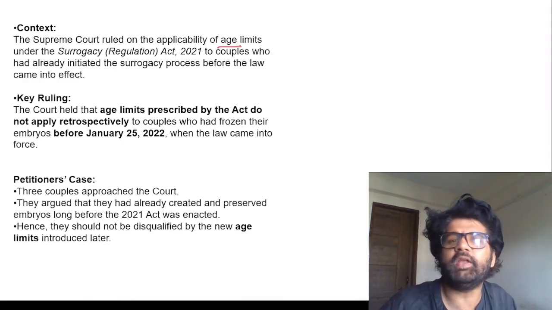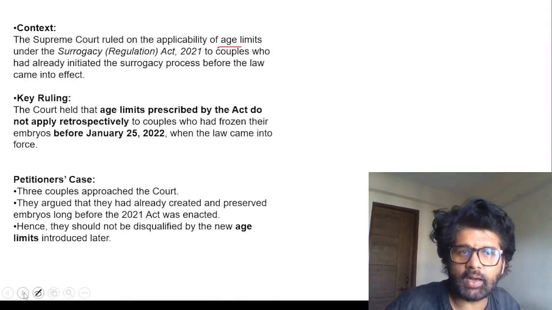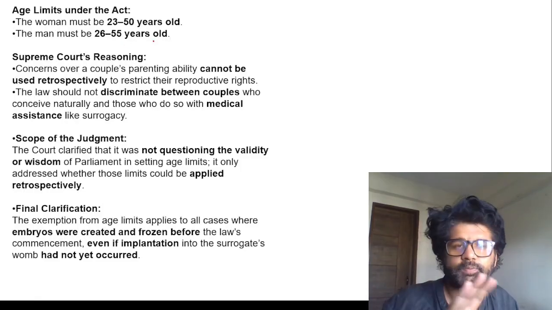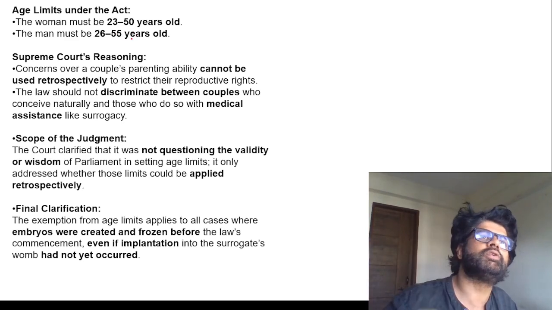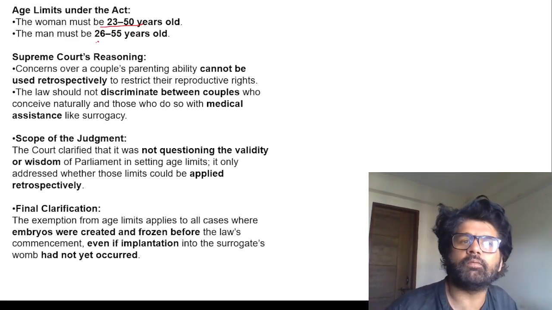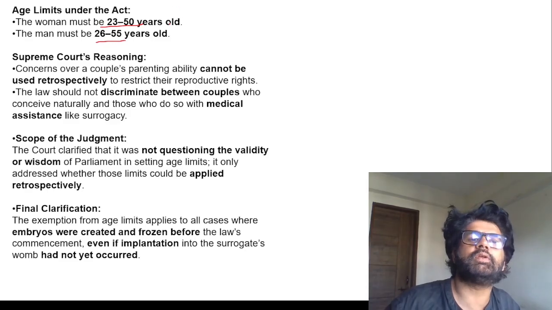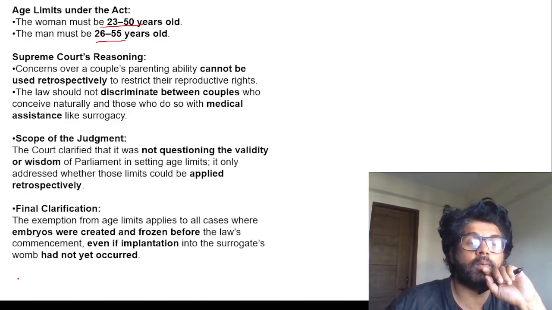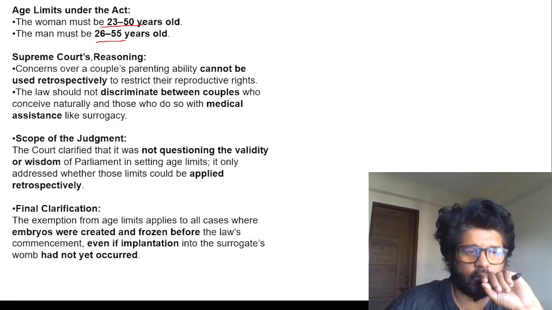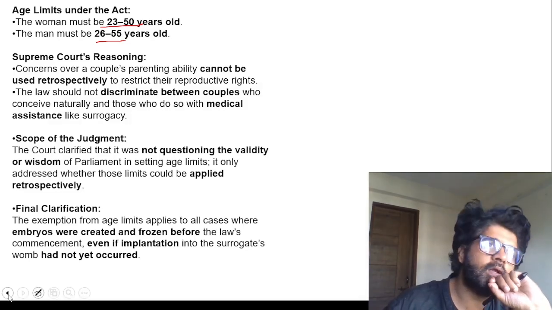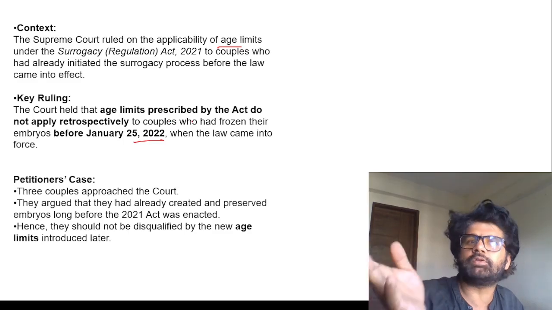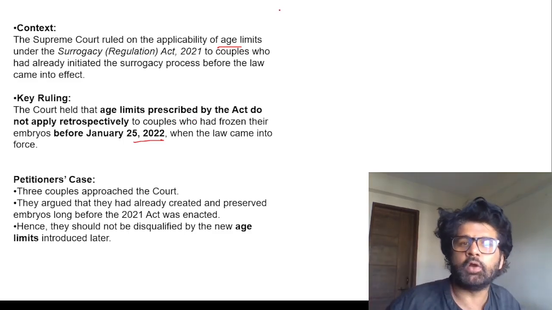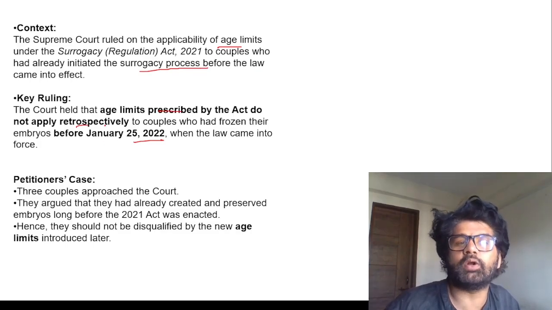Rule on the applicability of age limits. Currently the Surrogacy Act has prescribed age limits for who can go with this whole surrogacy thing, altruistic gestational surrogacy. Women must be 23 to 50, men must be 26 to 55. So let's say this condition is not satisfied by a man aged 25 only, but they did this whole thing before January 25, 2022, then this law will not be applied to them retrospectively. Couples who have already initiated the surrogacy process before the law came into effect: age limits prescribed by the Act do not apply retrospectively.